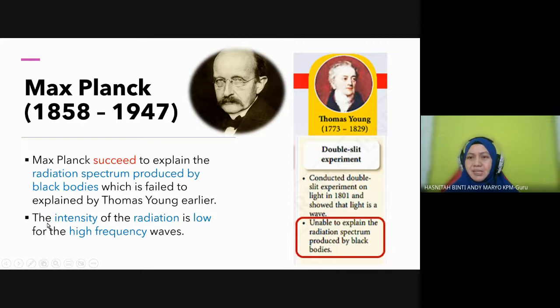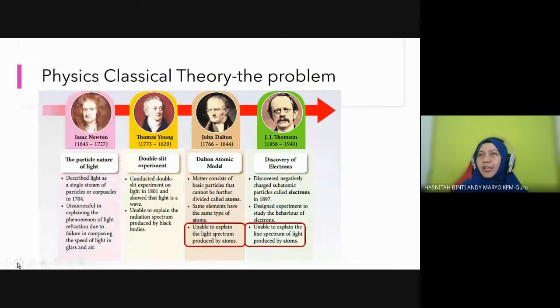That means high frequency, low radiation, according to the graph. Earlier, high frequency, high radiation. But then after ultraviolet, the frequency is getting higher, but somehow the radiation will be lower. Okay, next student. So we solved the first problem.